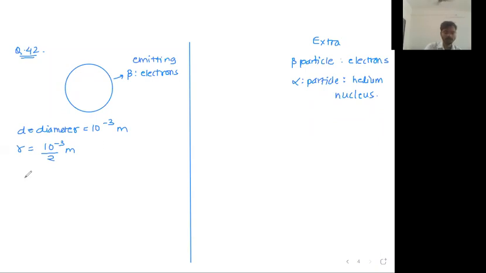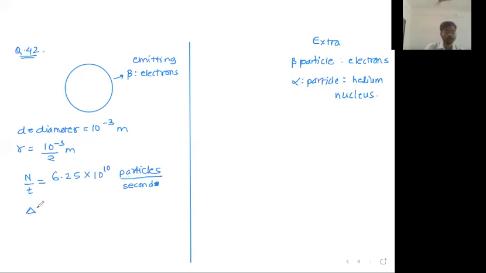Fine. So the number of particles emitted per unit time is equal to 6.25 multiplied by 10 raised to 10 particles per second. These many beta particles are emitted per second. Okay, fine. How long will it take for its potential to rise by 1 volt?